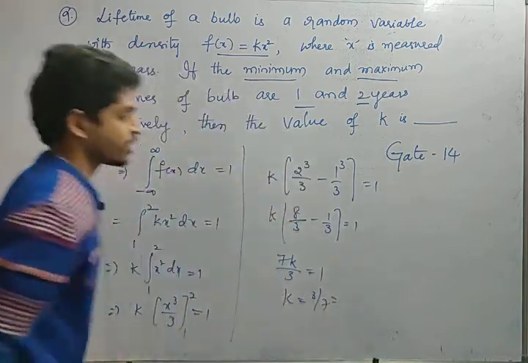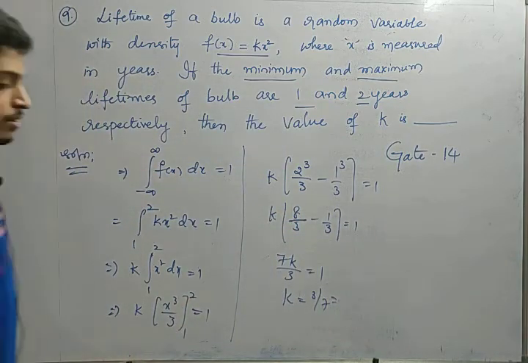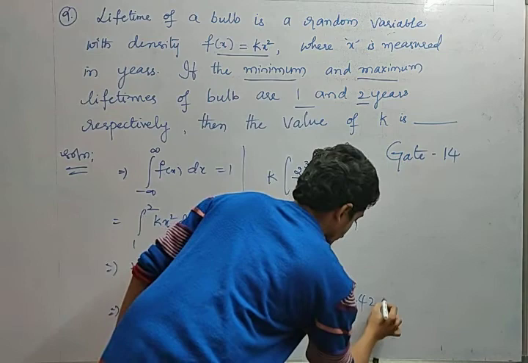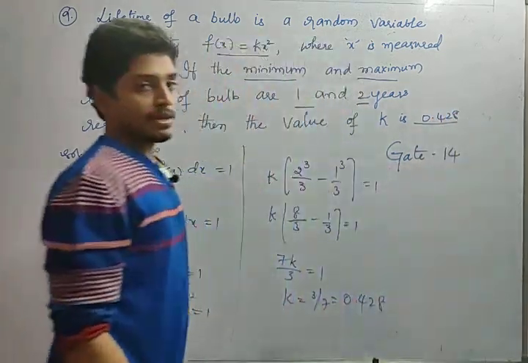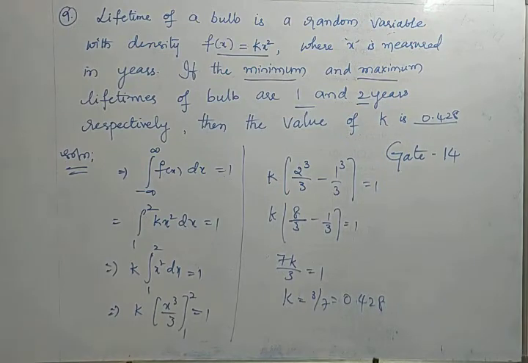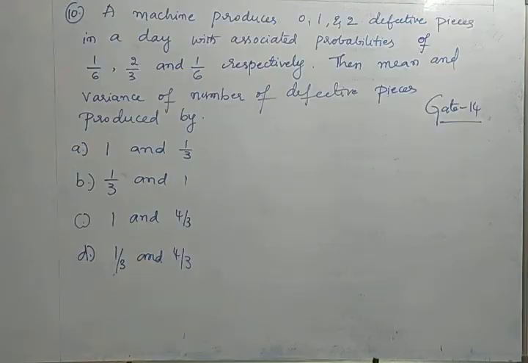What is the value of 3 by 7, friends? In the calculator, if we keep it, 0.428. So this value is 0.428. For two decimal places, we have to answer the question. So this is the way you need to answer. Very important.